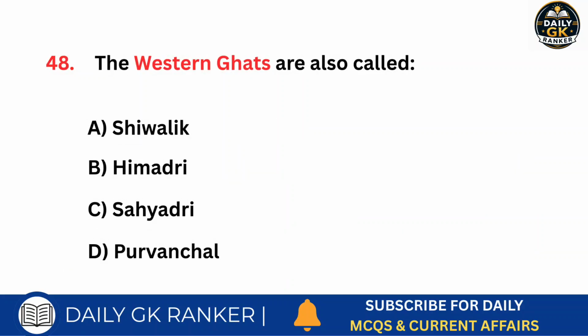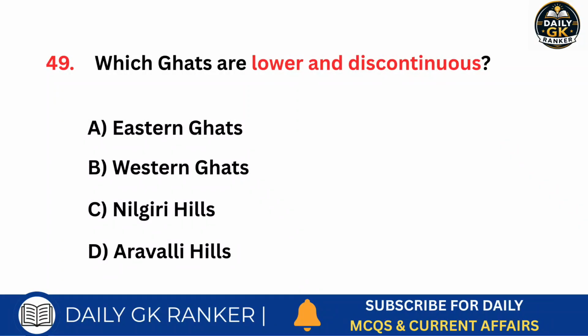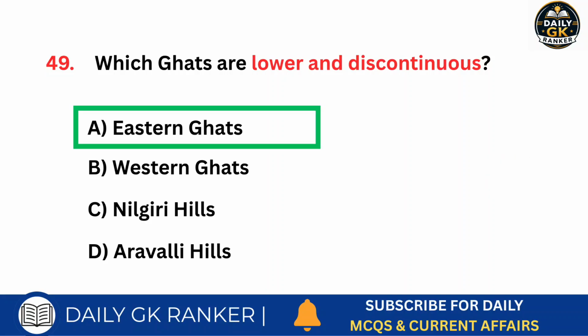The Western Ghats are also called what? Answer is Sahyadri. Which Ghats are lower and discontinuous? Answer is Eastern Ghats.